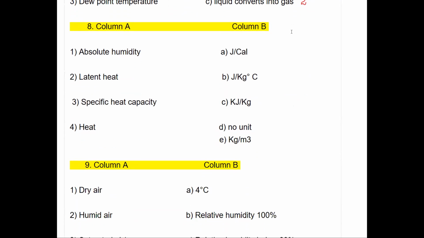Next is absolute humidity. We know that here units are given. So we have to find out the correct unit. Absolute humidity unit is kilogram per meter cube. So this is the first answer. Next is latent heat. Latent heat is kilojoule per kilogram. This is the second one. Third is specific heat capacity, joule per kilogram degree Celsius. Next, fourth one is heat. Heat unit is joule per calorie.